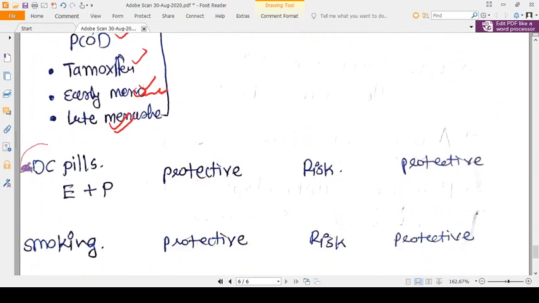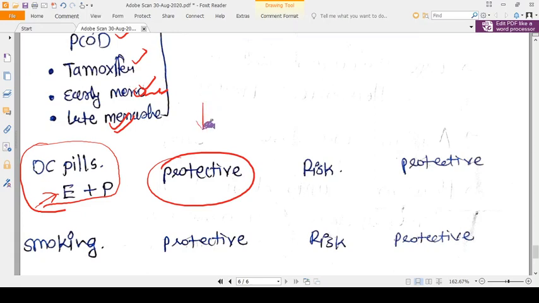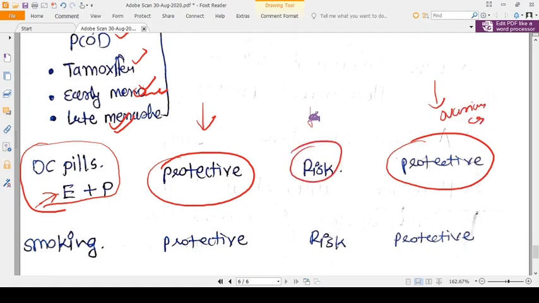Now comes OC pills. OC pills contain not only estrogen but progesterone also. So they become protective for endometrial carcinoma and protective for ovarian carcinoma. But they are still a risk factor for cervical carcinoma, because the mode of having cervical carcinoma is different. It's not dependent only on estrogen. It has a viral infection factor also.